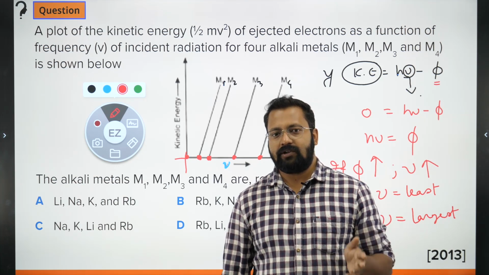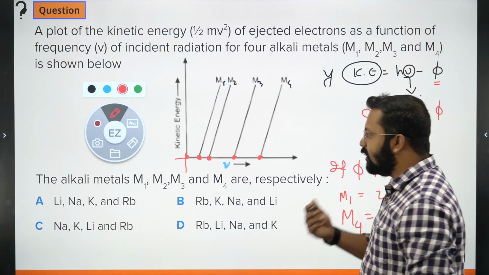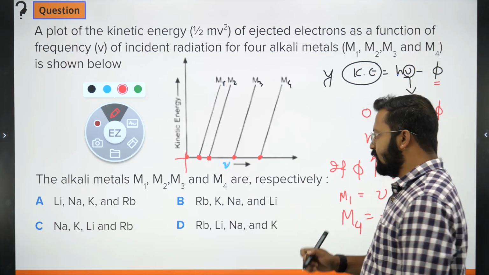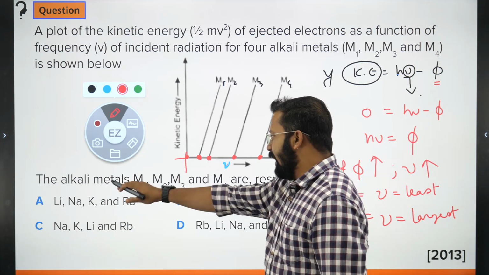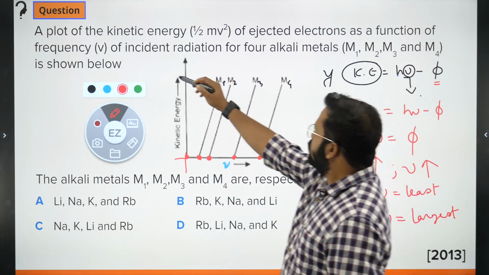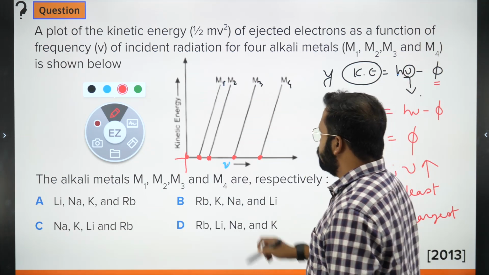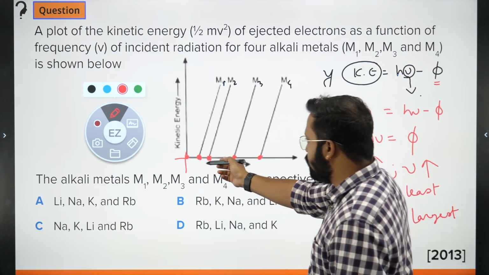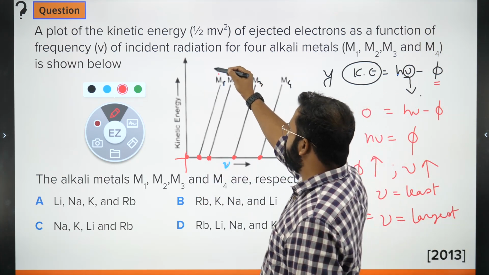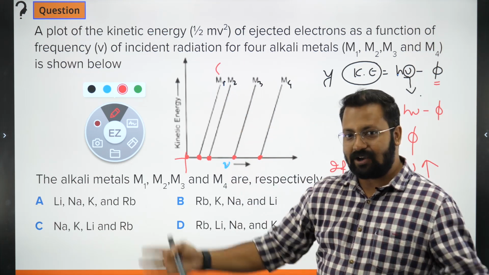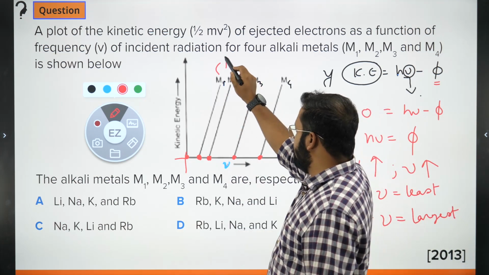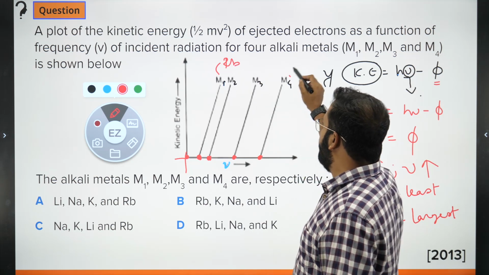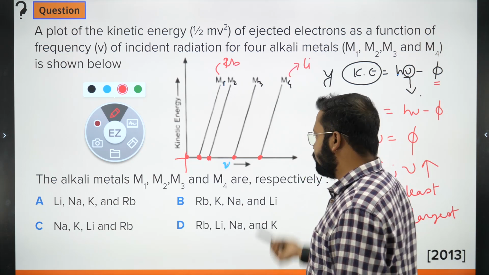So ionization energy decreases. So the energy required to remove the electron will decrease. So the alkali metal M1 requires least amount of energy for us to remove the electron. So M1 should be the one which is largest atom. So M1 should be rubidium and M4 should be lithium.